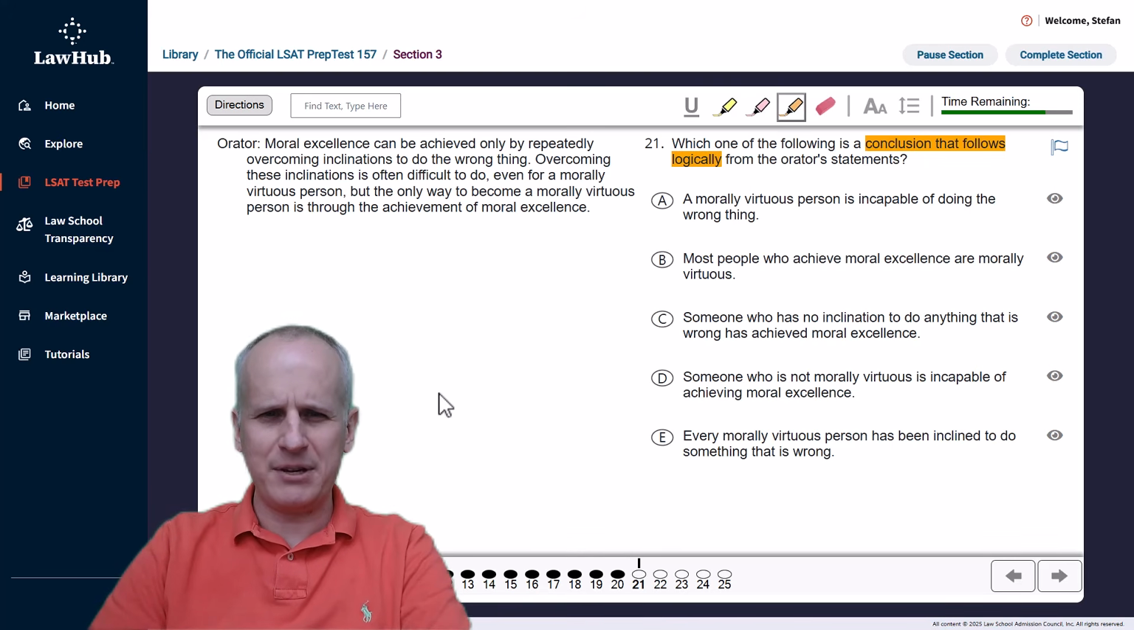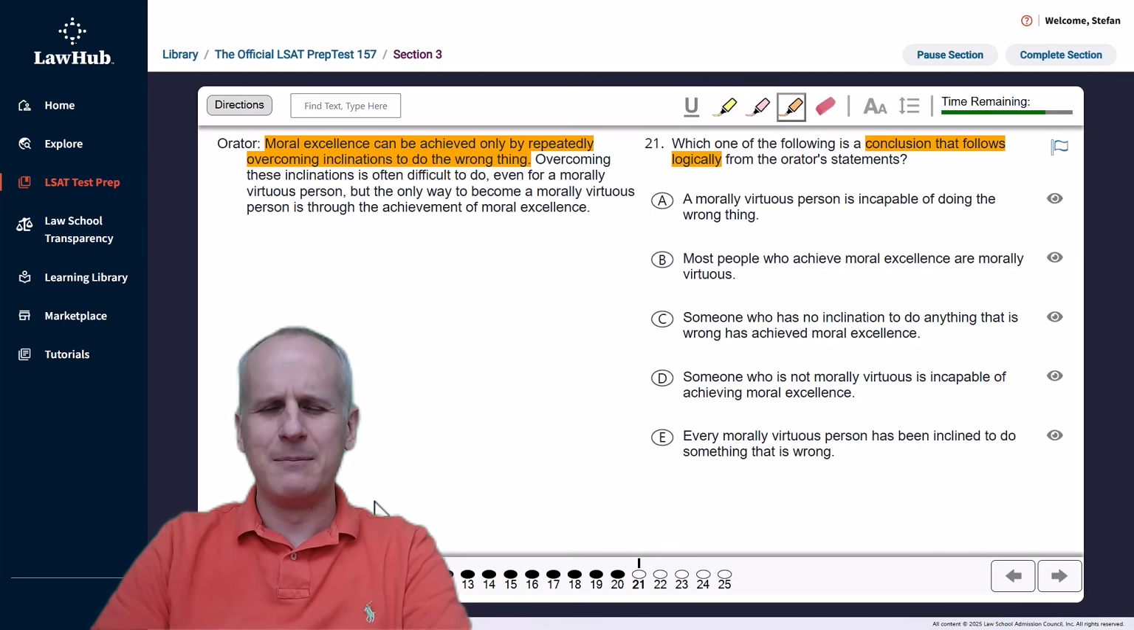Moral excellence can be achieved only by repeatedly overcoming inclinations to do the wrong thing. And this is why engaging the question task is so important first, because otherwise you might think, hey, this seems like a conclusion. And it very well may be an opinion, but that's not the task here. We are looking for something that is going to follow from these statements. We do not have to parse the validity of them ourselves.